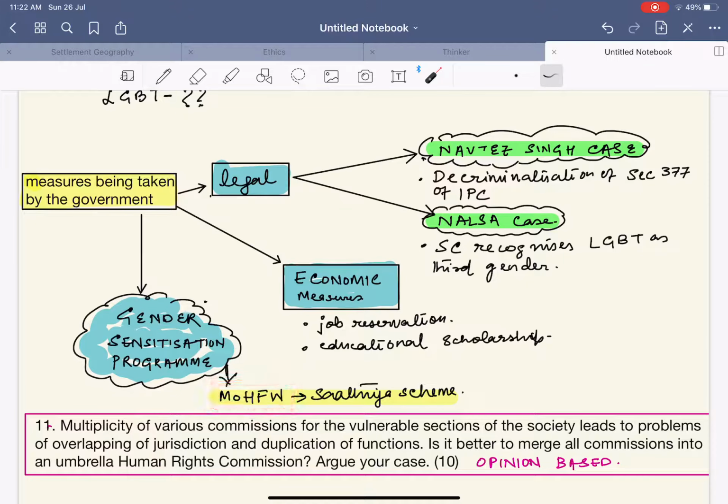Ministry of Health and Family Welfare had released recently the Satya scheme. The Satya scheme not just makes people aware about the LGBT community, but it also makes people aware about teenage pregnancy, abortion, etc. This scheme is majorly to educate adolescent people. So the Satya scheme is basically educating the youth to bring a change.